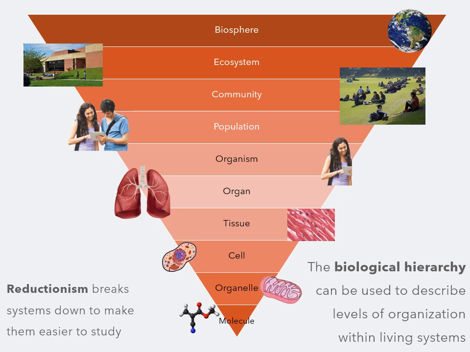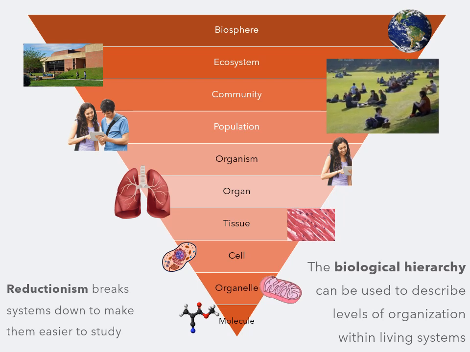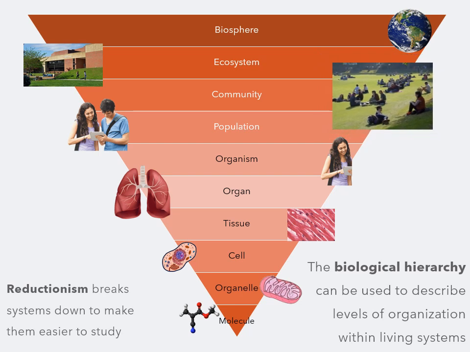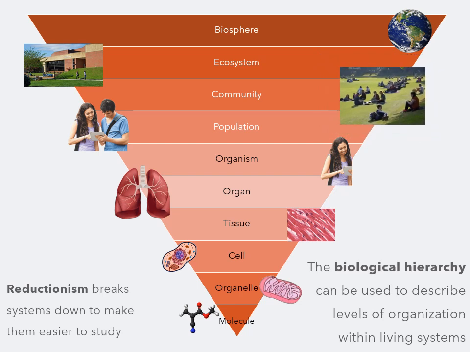If we decided we only wanted to consider the living entities within our area, we would look at the community level. This would still include people, animals, plants, and microorganisms, but now we're not considering the non-living components like the air or the buildings. We could break that down further to consider a population, and now we're only looking at a single species, like the people within the college. If we wanted to consider a single individual, we'd now be at the organism level.